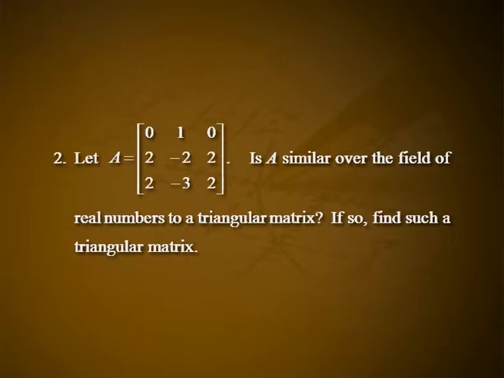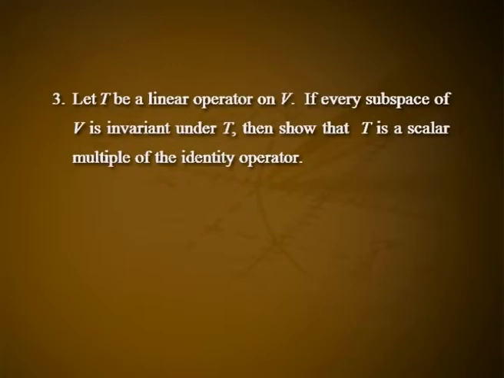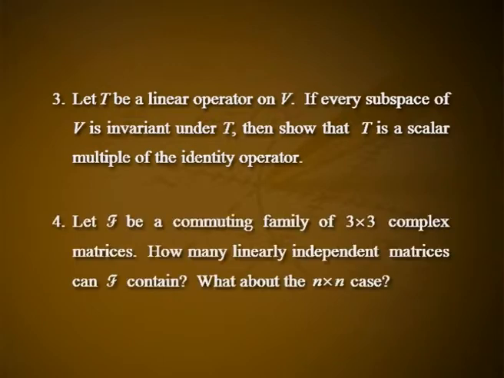If so, find such a triangular matrix. 3. Let T be a linear operator on V. If every subspace of V is invariant under T, then show that T is a scalar multiple of the identity operator. 4. Let F be a commuting family of 3 by 3 complex matrices. How many linearly independent matrices can F contain? What about the n by n case?